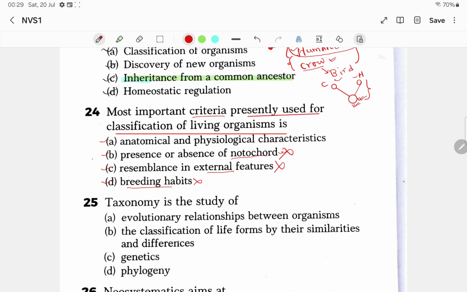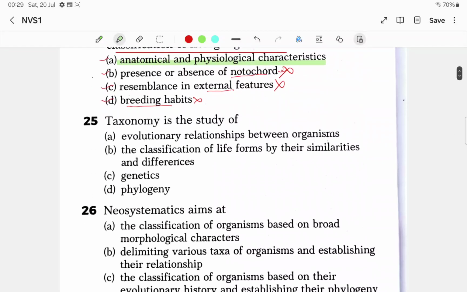Breeding habits will also not be correct, because so many aquatic and terrestrial plants and animals are there, so on the basis of breeding habits you cannot say. So the correct answer will be anatomical and physiological characteristics. That will be the correct answer for the most important criteria presently used for classification.